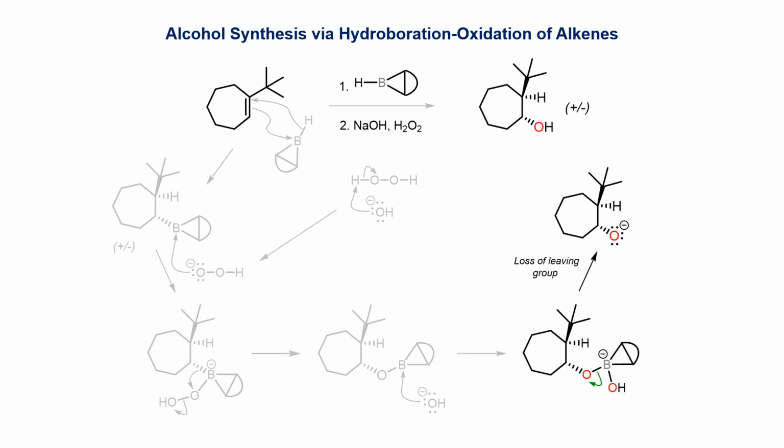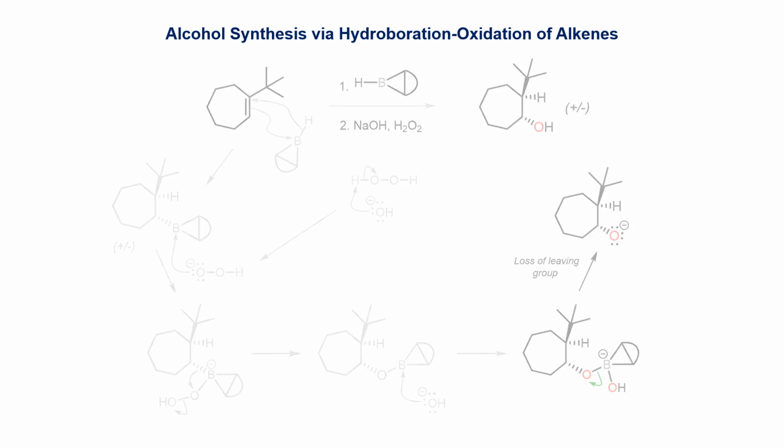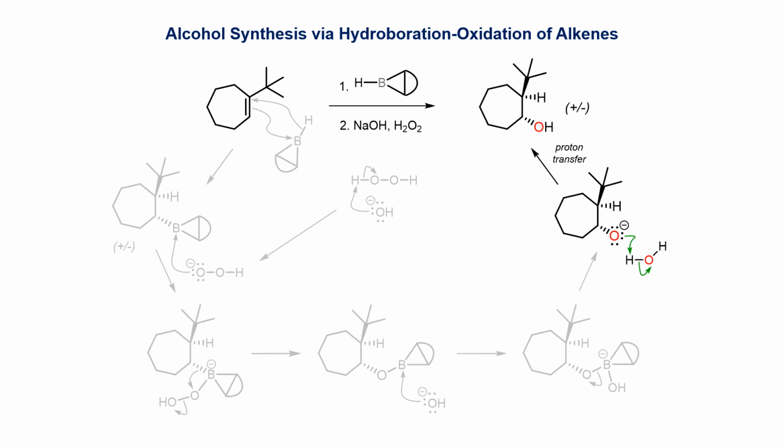Loss of the alkoxide anion into the basic reaction mixture releases the borinic acid byproduct. The stereochemistry of the carbon to oxygen bond in the alkoxide has been retained from the earlier migration step. The racemic mixture obtained in this example is a consequence of the original borane addition to the prochiral alkene precursor. Finally, proton transfer from the water solvent affords the racemic mixture of alcohol products.